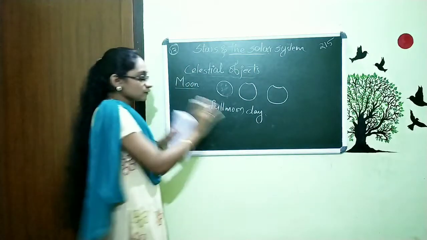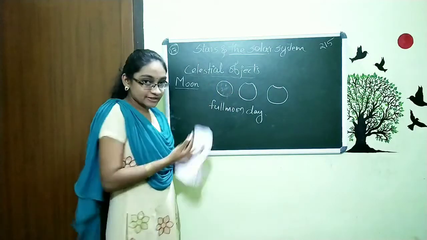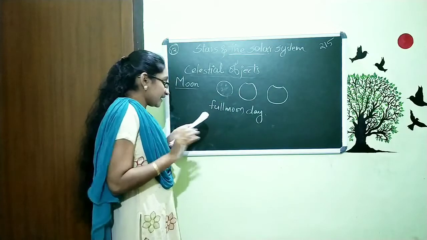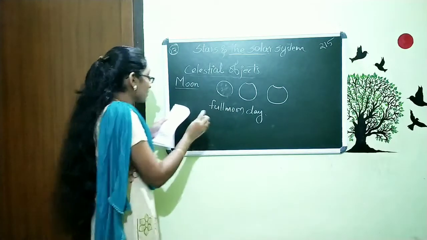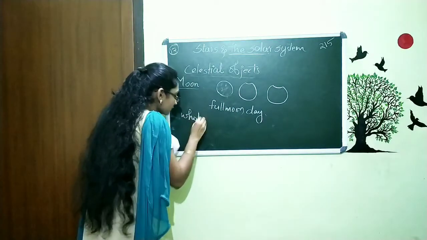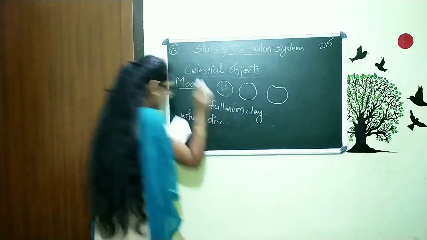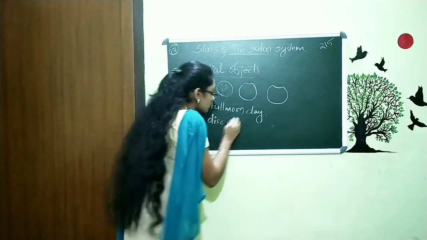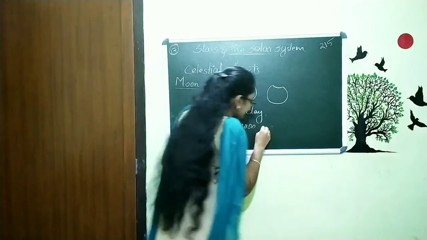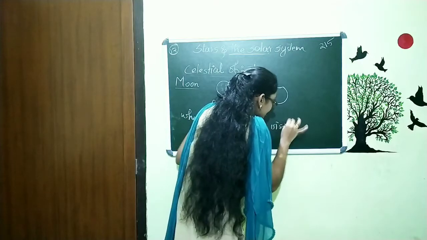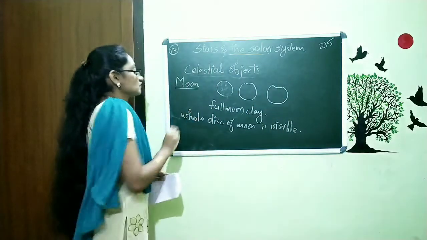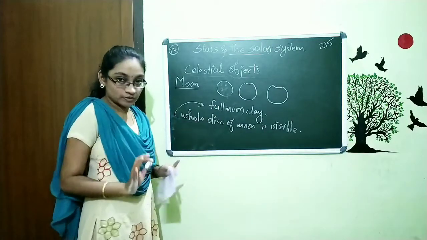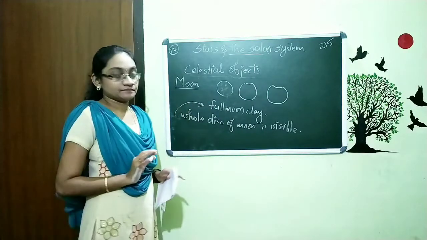We know full moon means the moon is in full round. And how can we define this full moon day? The full moon day is the day on which the whole disk of the moon is visible. It is the day on which we see the whole disk of the moon. That is what? Full moon day.